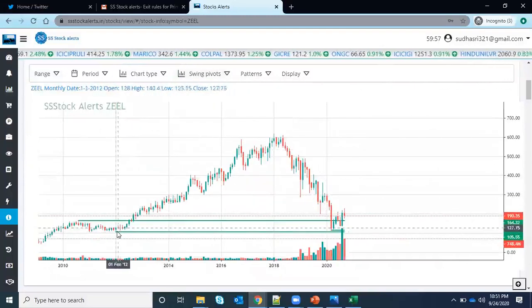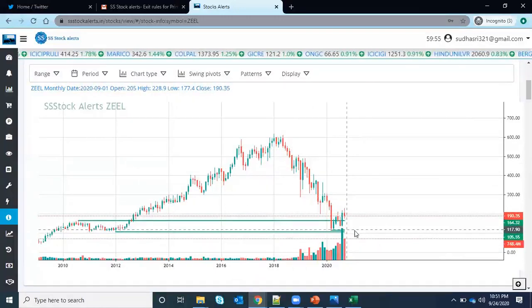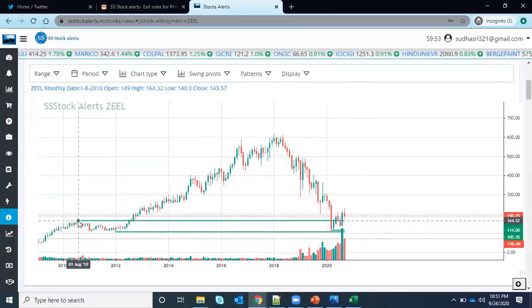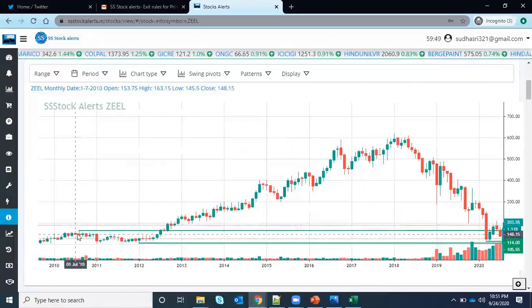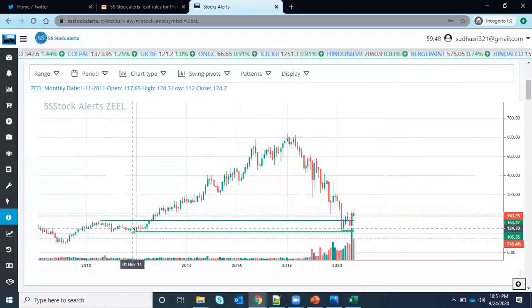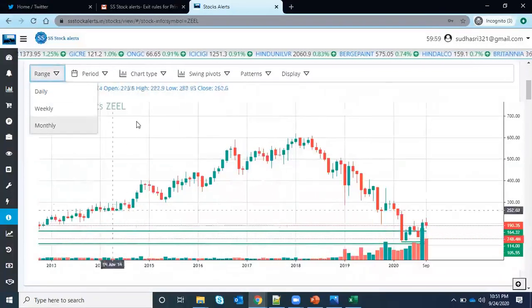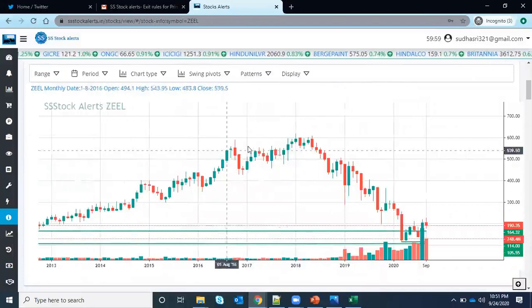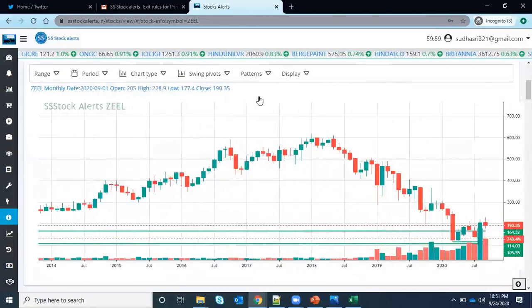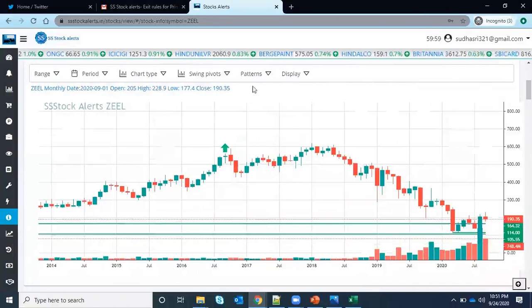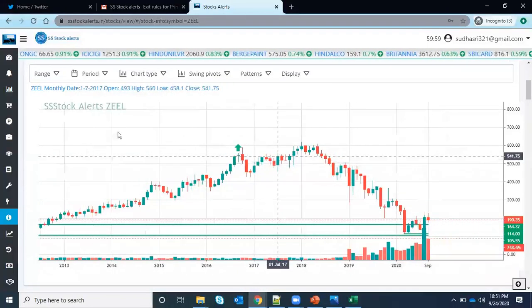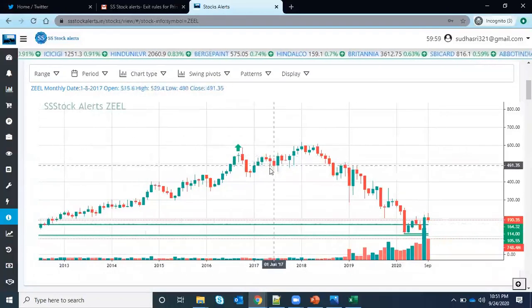And this month, it is taking the support for monthly, and it is from August 2010. If you see, this is from August 2010. From there it is taking the support, so you can see the structure. And the same thing you can apply even in the monthly or weekly. You can just look for a hammer candle or whatever candles you want to do. You can do all those things here, same thing.